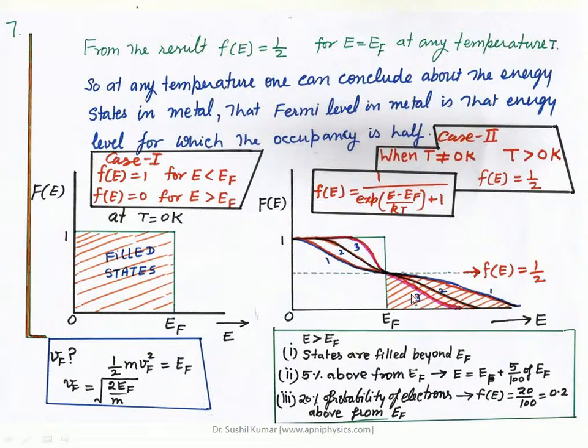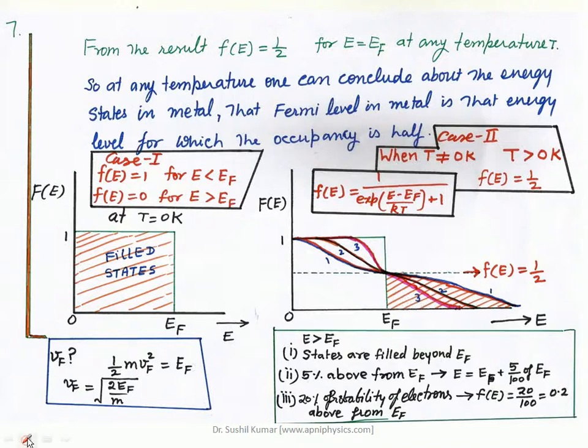So now what is the situation? The temperature is greater than 0 Kelvin. So then you see it cuts at half. This is the half of Fe. So this curve cuts the Fe at half, so this value is half, the height of it is half, and the states are filled beyond the Fermi energy level also. This is the range of the Fermi energy level, and the area under this curve basically lies here.